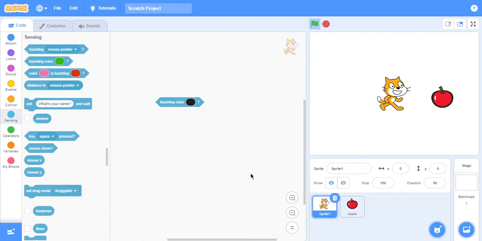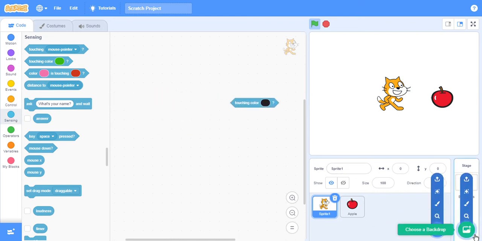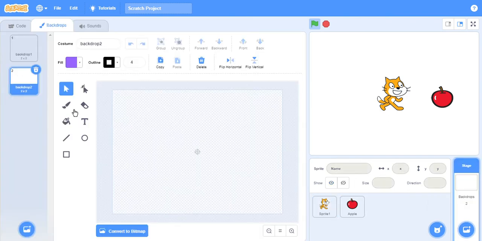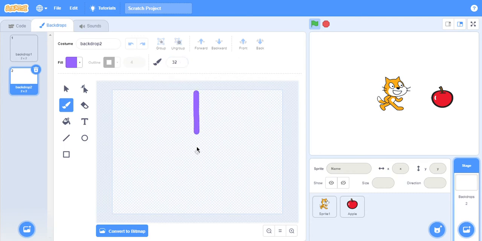So we will get the black, and we're gonna control, so touching color, and then we're gonna put a line in and do this. And then we're gonna do a line like that.